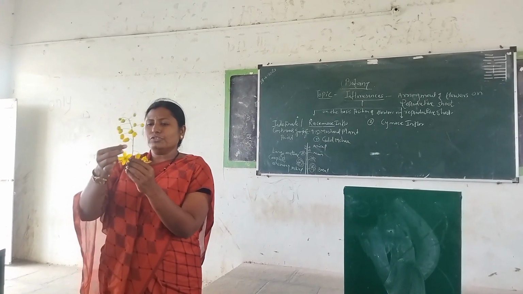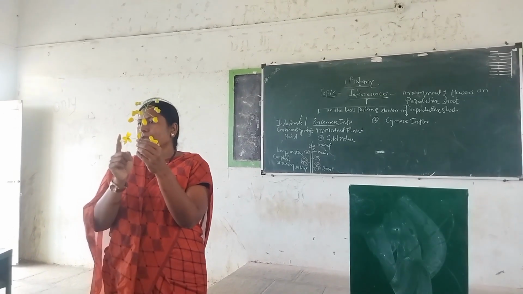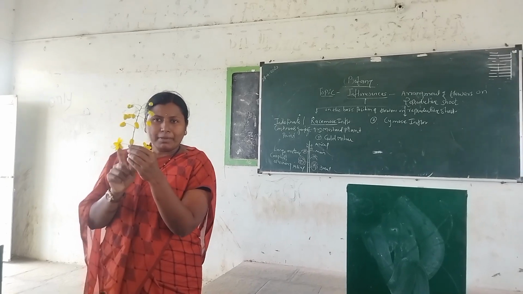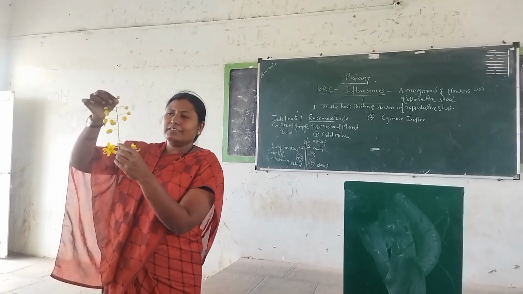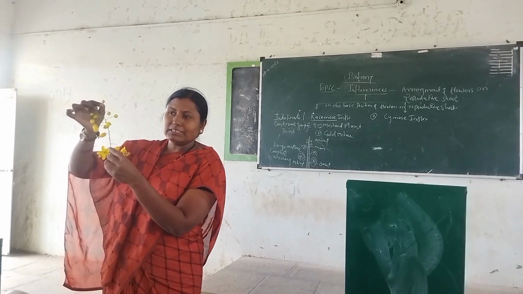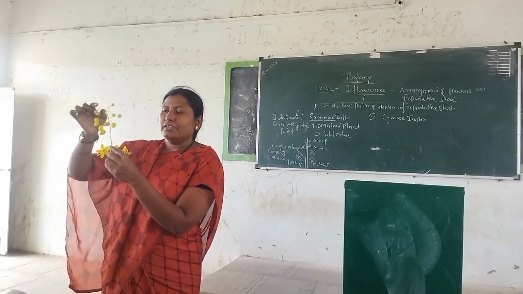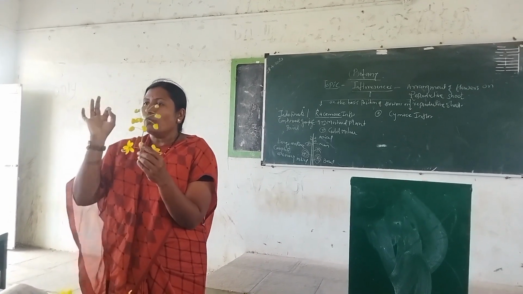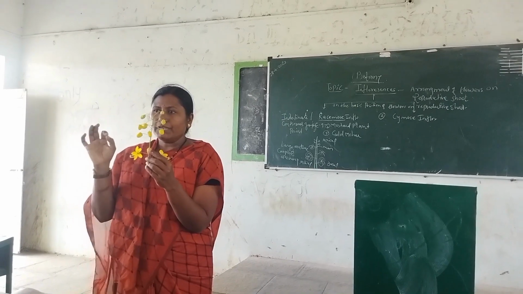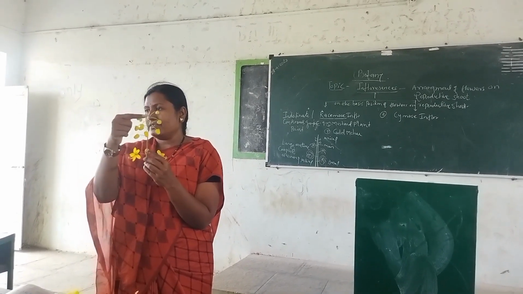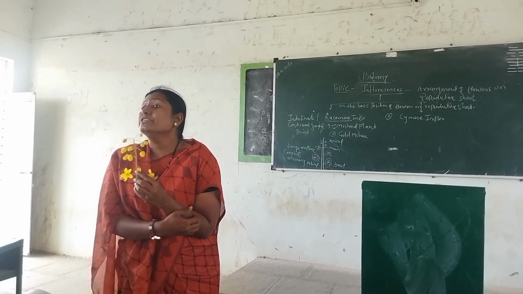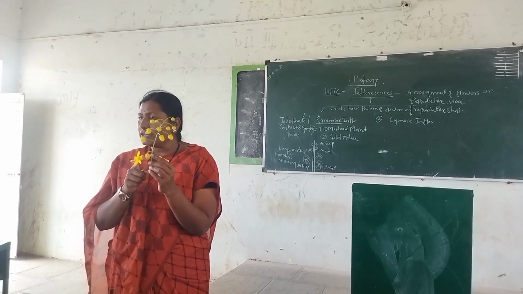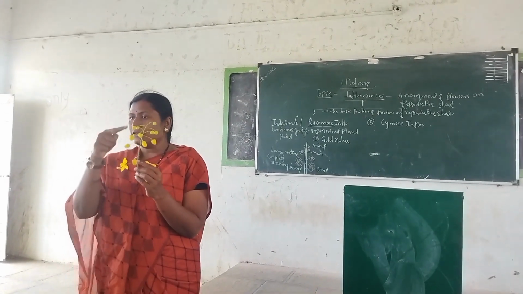This is the reproductive shoot, and at the base there is a complete, mature and large flower present. Now at the apex there are immature, incomplete and small flowers. Such type of arrangement is known as what? That is the racemose. Okay, means opening of flowers from base to apex is also called as basipetal succession. What? Basipetal succession. Opening from base to apex. That is known as what?